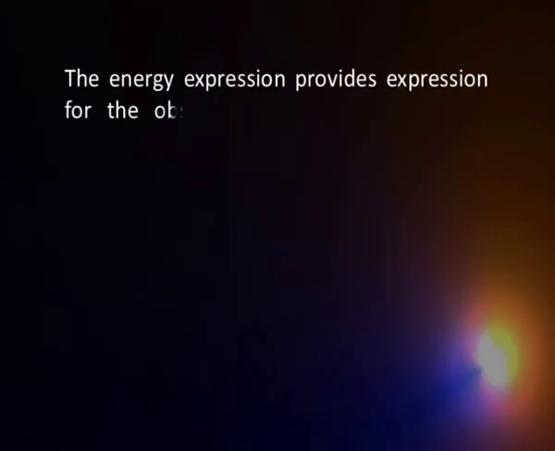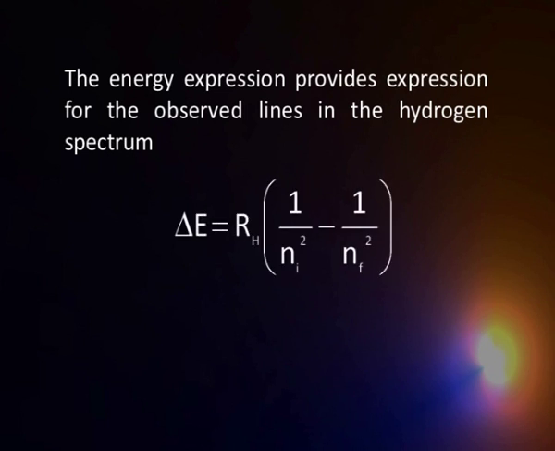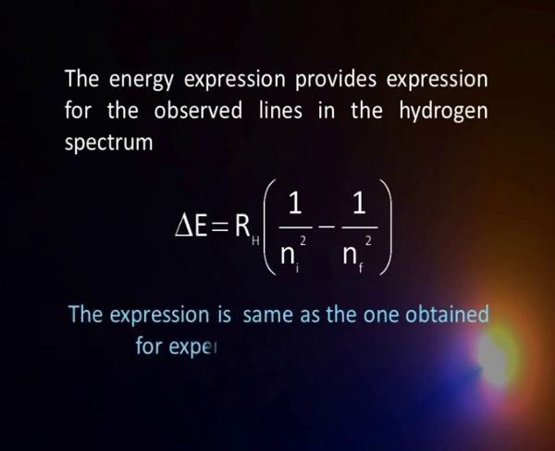This energy expression that we get from Bohr's model can actually be used to derive an expression for the change in energy when an electron goes from a higher level to a lower level. That is exactly what we observe in the spectra, and what you find is this expression is exactly the same as what was experimentally observed for the Lyman series, Balmer series and so on and so forth. So, we find that there is an excellent agreement between the two again.